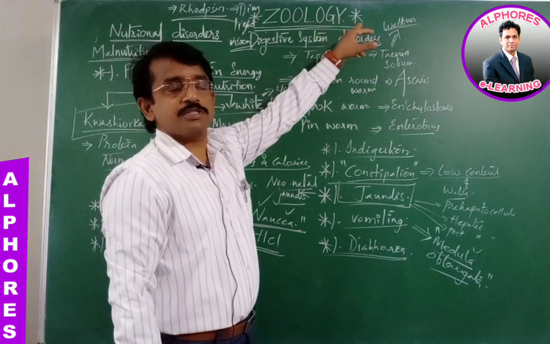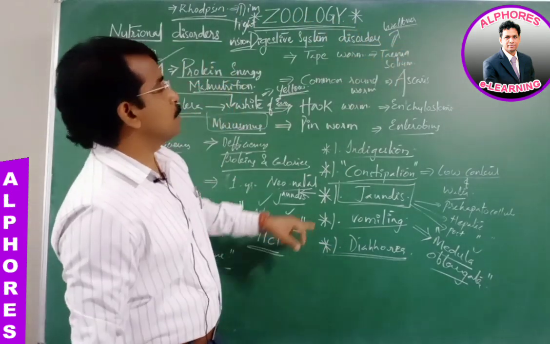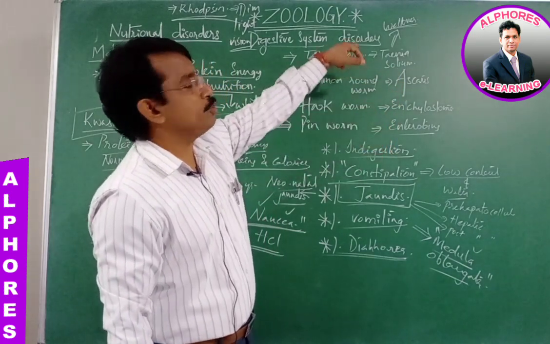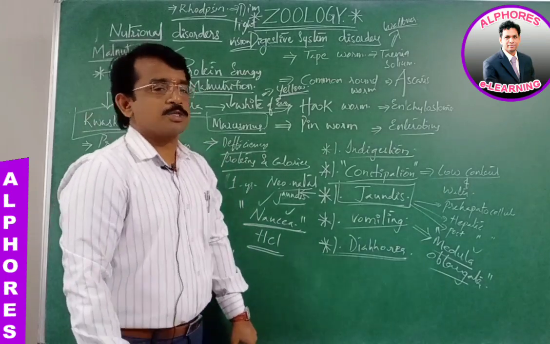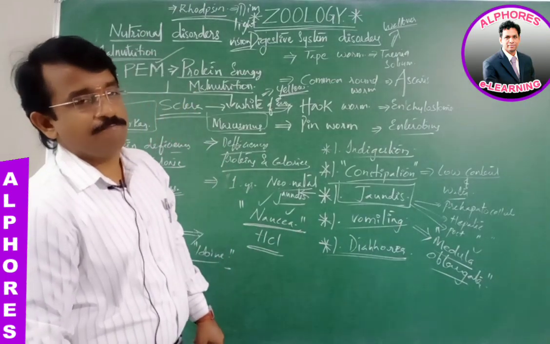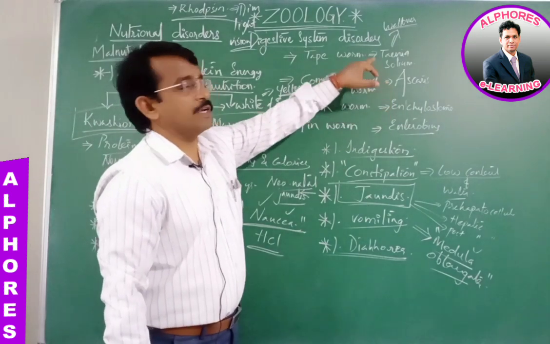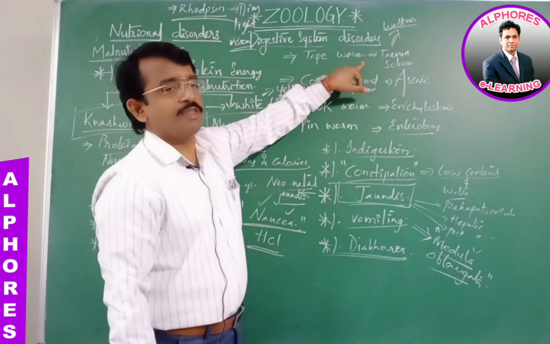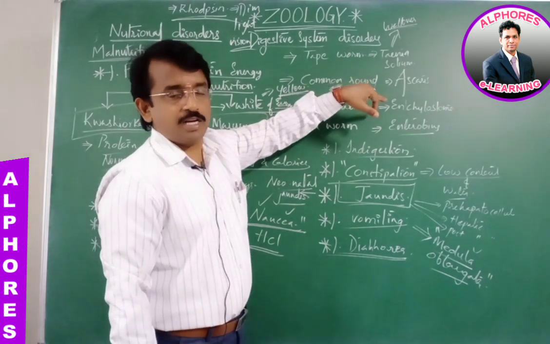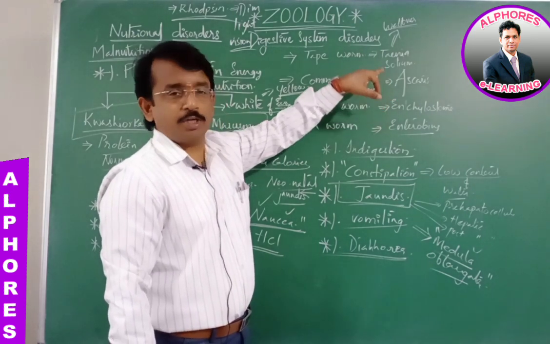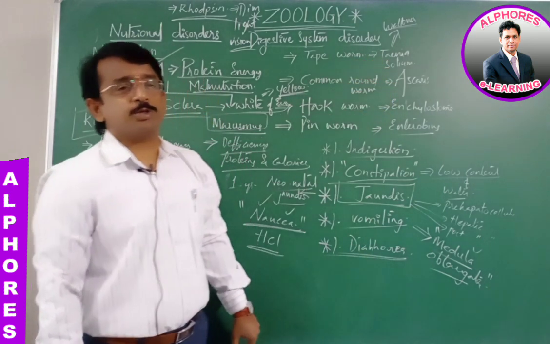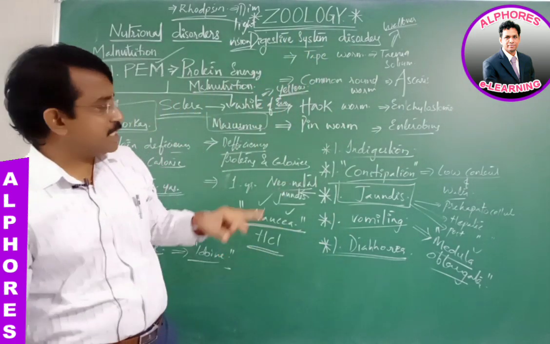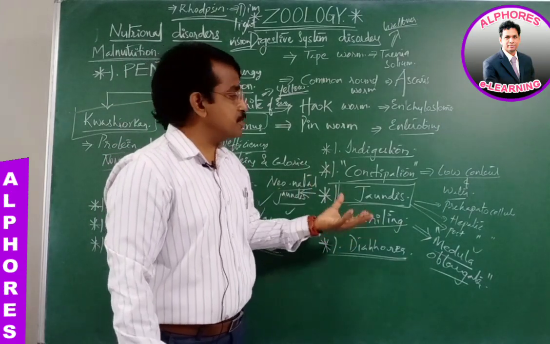Digestive system disorders include those caused by Taenia solium, Ascaris, Ancylostoma, and Enterobius. These are helminth parasites. We have already discussed Taenia solium, which causes taeniasis. These are enterozoic parasites, living in the enteron, the gut, particularly in the intestine. Ascaris causes ascariasis. So besides pathogenic infections and parasites, we suffer from digestive disorders.